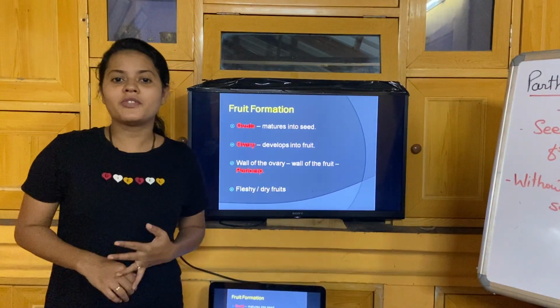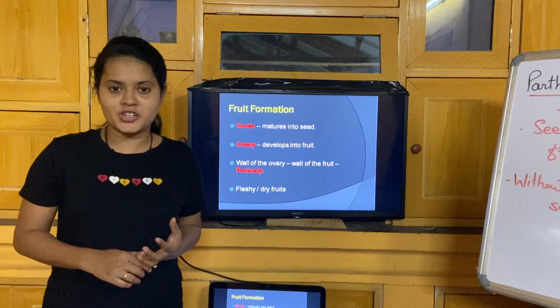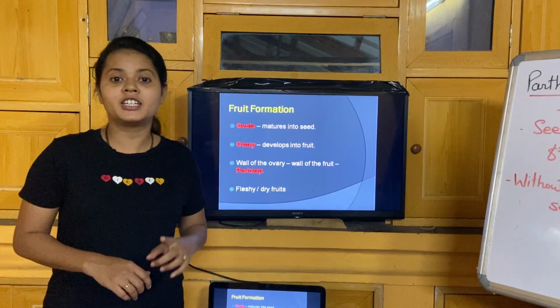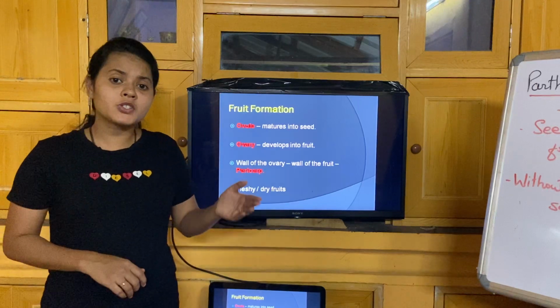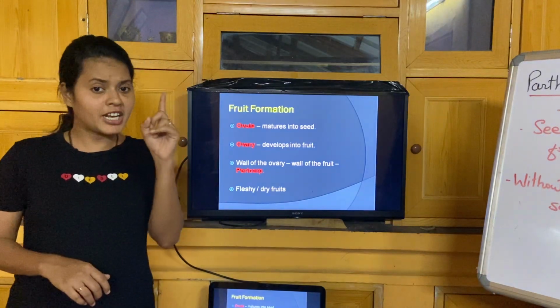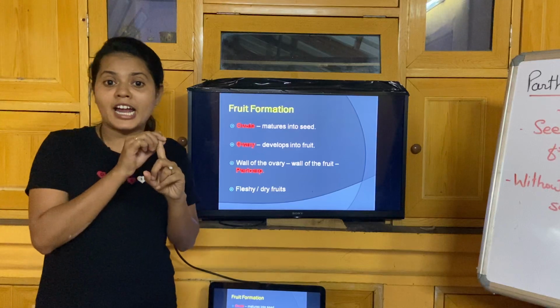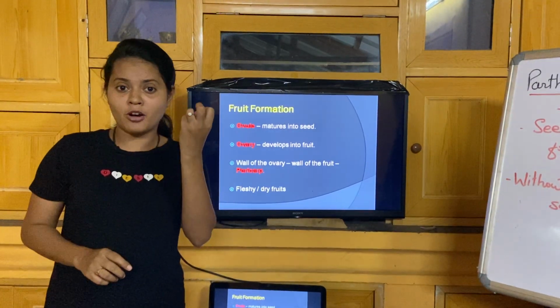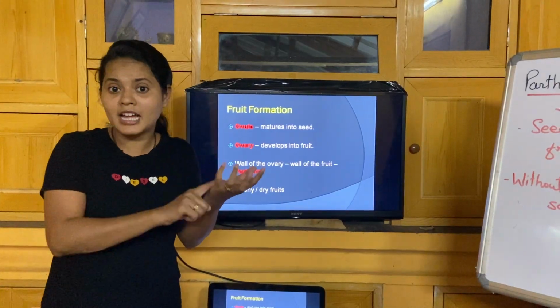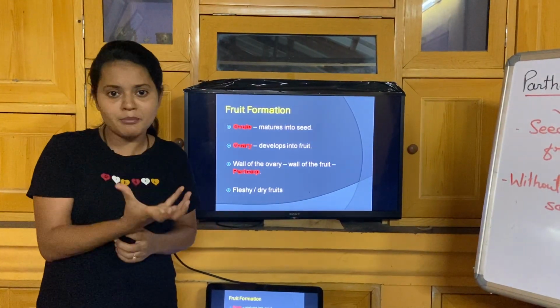In today's video we are going to discuss fruit formation, that is the fourth event of post-fertilization. Moving back to post-fertilization events, if you remember, the very first one is endosperm formation. Once the endosperm has completely formed, that becomes the stimulus for the embryo to develop.